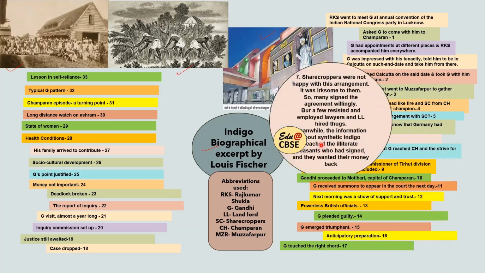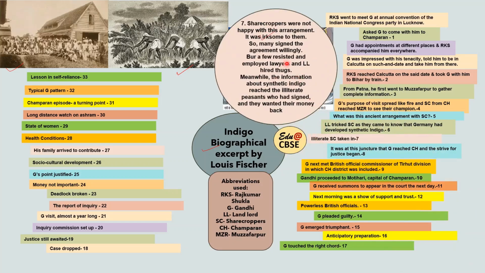And then what happened? The sharecroppers were not happy. It was irksome to them. Many signed this arrangement willingly, but a few resisted, and they employed lawyers. Those who resisted wanted to go to the court. Landlords hired thugs, and they wanted to use forceful means on them to sign the contract.